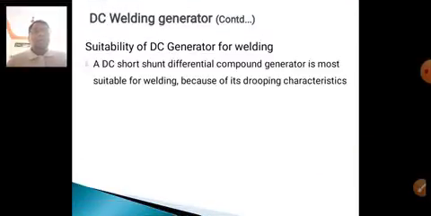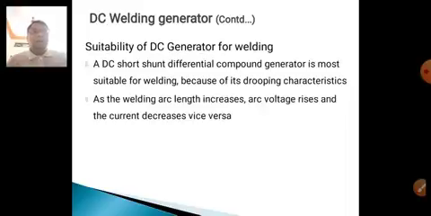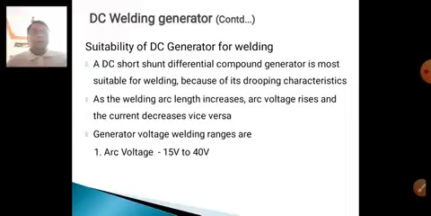A DC short shunt differential compound generator is most suitable for welding because of its dropping characteristics. In arc welding, as the arc length increases, the voltage increases. If the voltage increases, the current decreases; if the voltage decreases, the current increases, and vice versa. The welding voltage ranges are: arc voltage should be 15 to 40 volts, and open circuit voltage should be 50 to 70 volts.